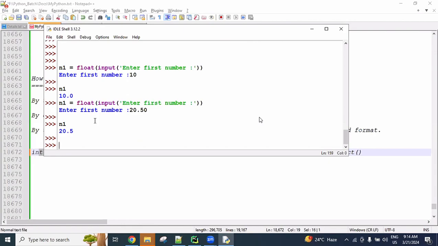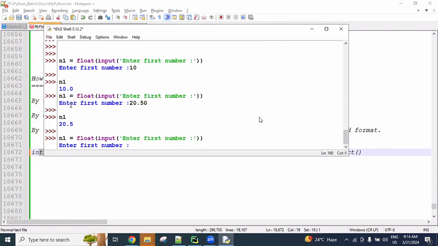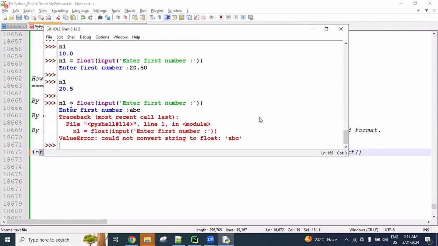Again, if instead of an integer or float number I give something like ABC, then a value error comes.